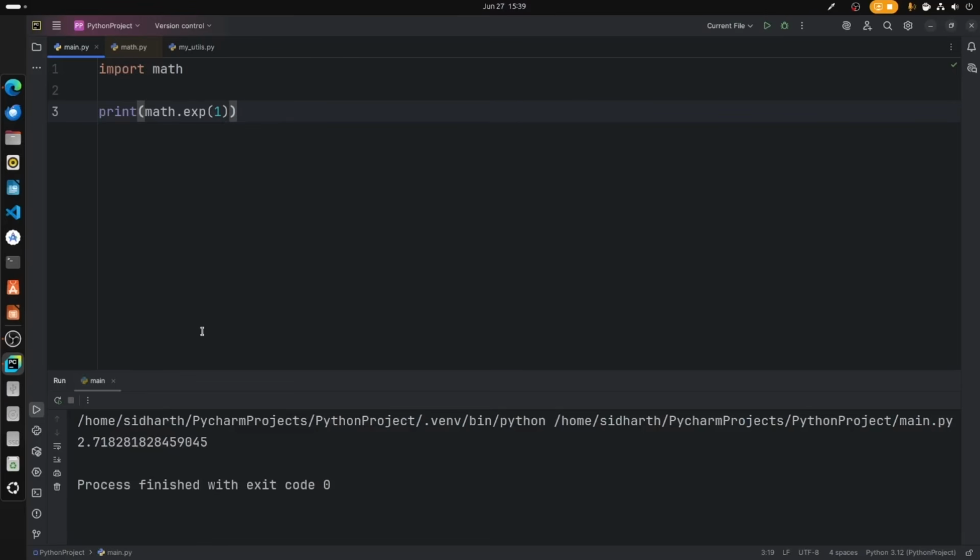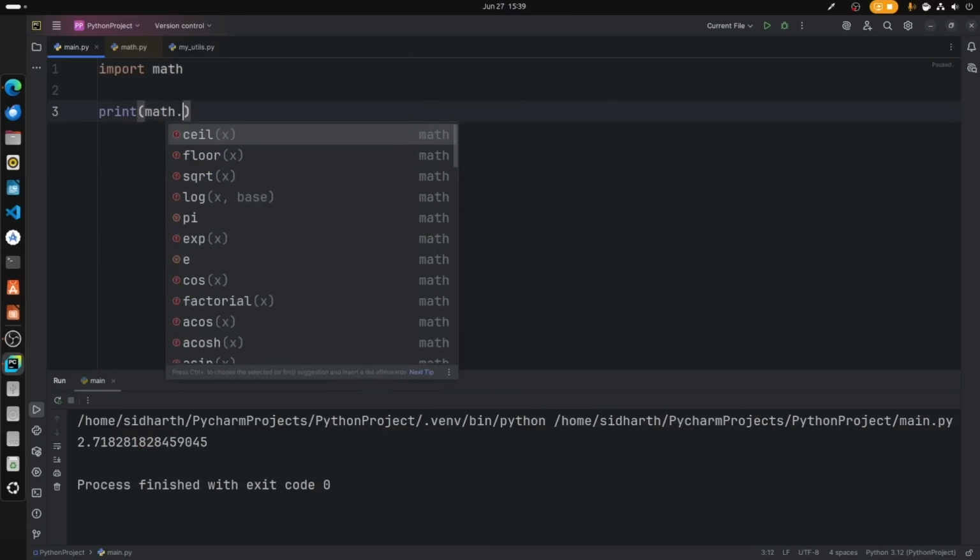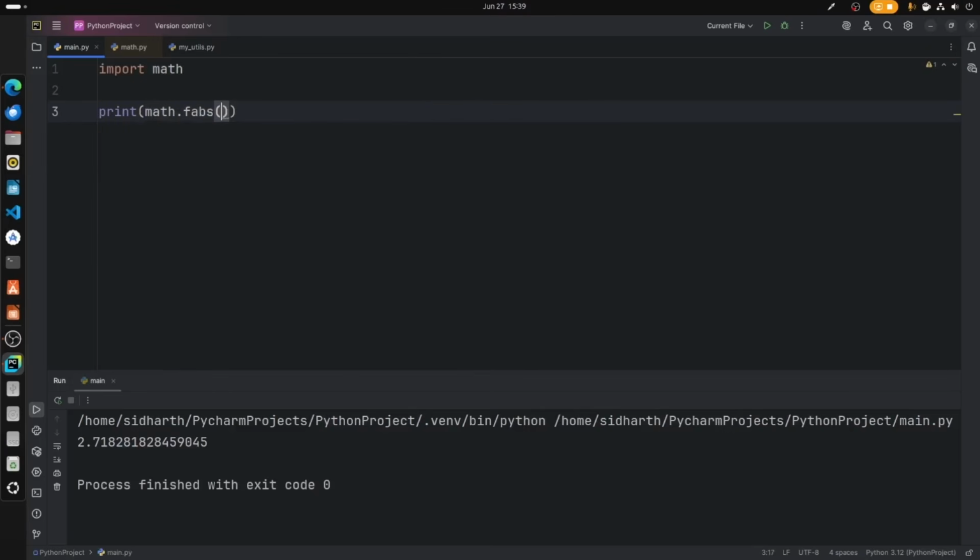Now, we have some other useful functions in math as well. For example, we can print absolute values of a number. Let's say print fabs, and we are printing absolute values, so 5.5 for example. If we run that, there we go, 5.5.